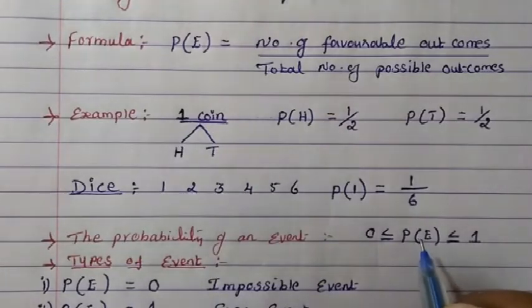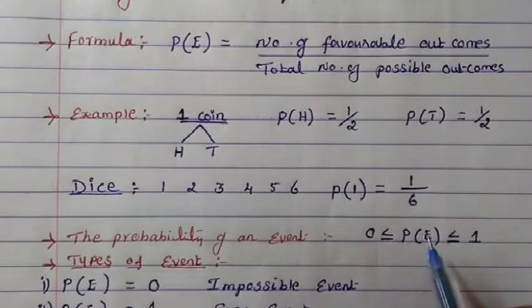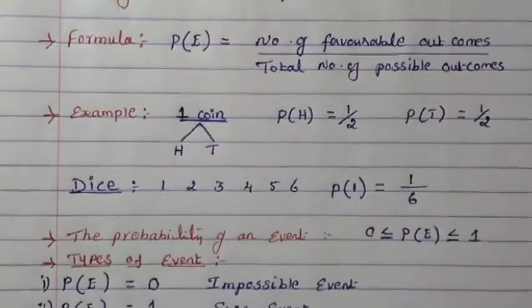In 9th standard I have explained this to you. An event can happen or it may not happen. If it doesn't happen, the probability will be 0. If it happens, it will be 1. And the value will always come between 0 and 1.